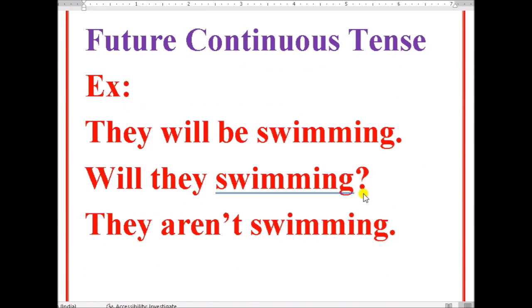Future continuous tense. What is future continuous tense? When will you use future continuous? When you talk about a future plan or future time, it is called future tense. See the examples. They will be swimming. Will indicates the future tense. Will they be swimming? It is an interrogative form. They will not be swimming. It is a negative sentence.